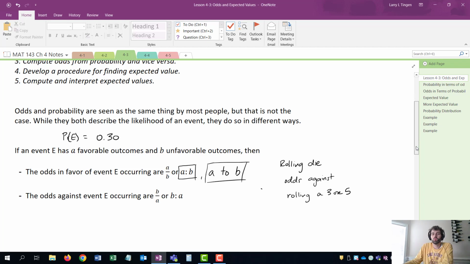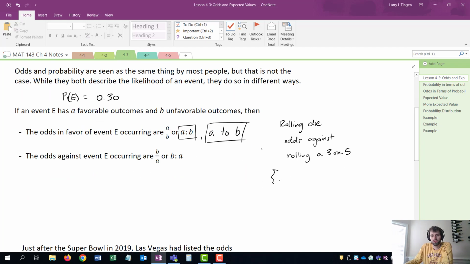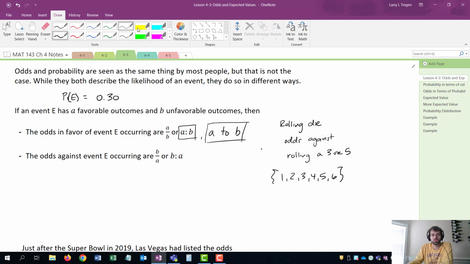So what are all the possible outcomes? 1, 2, 3, 4, 5, 6. Which ones are favorable, which ones give me what I want? Well, if I roll a 3 or if I roll a 5. Which ones are unfavorable, meaning I do not satisfy what I'm looking for? 1, 2, 4, and 6.